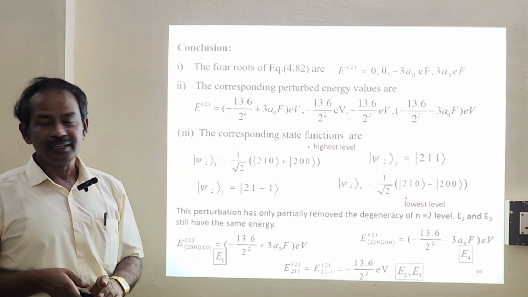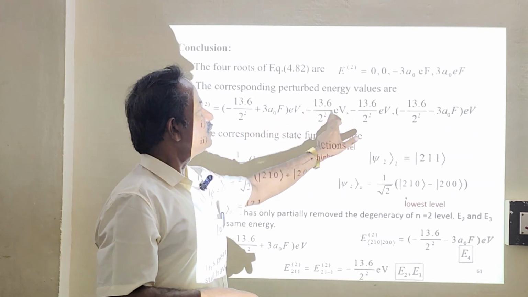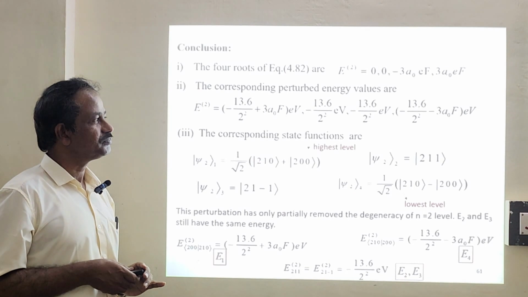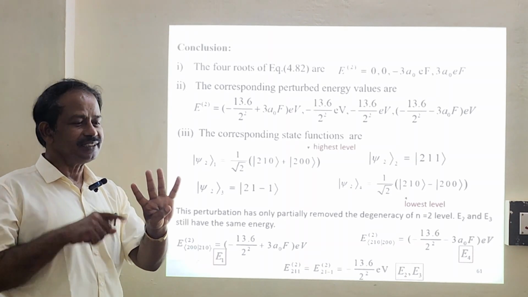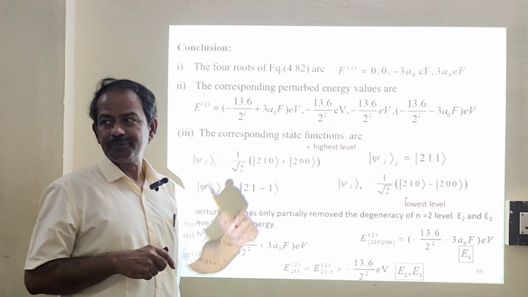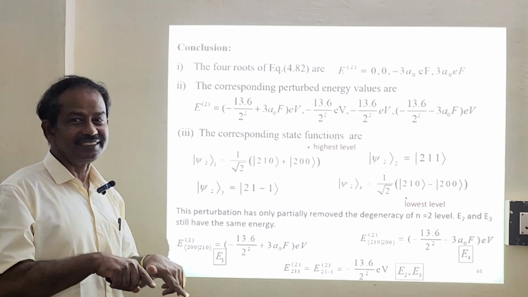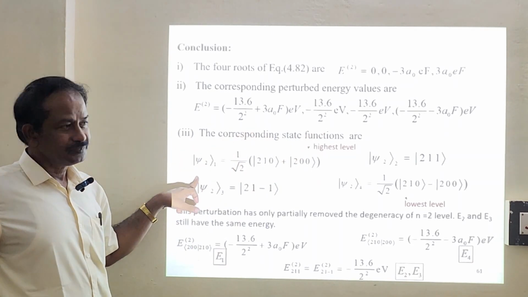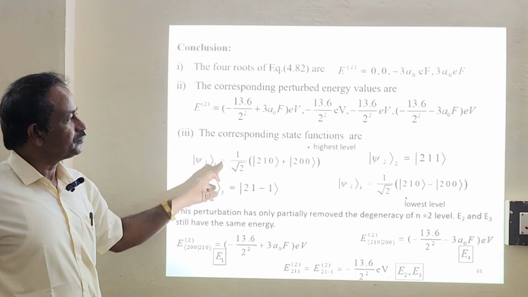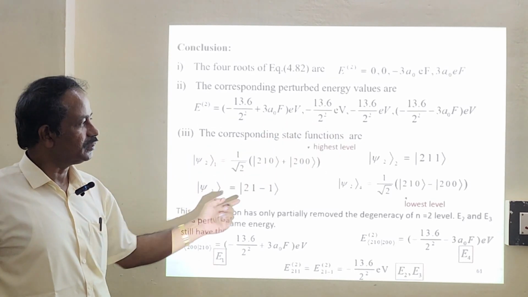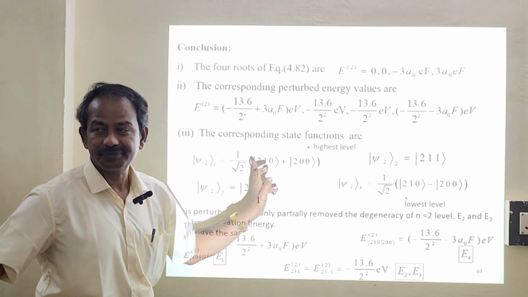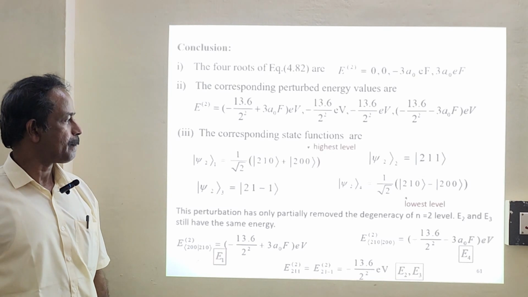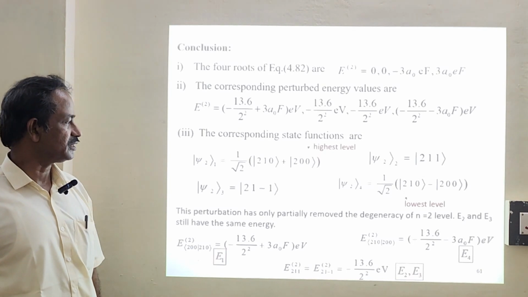So all the 4 energies. Look at these two energies, they are the same. These two energies are different. So out of all 4 energies, 2 energies are the same. Again they are degenerate. The corresponding state functions are, for the first one, the second one, third one, and fourth one. They are linear combinations. This will be the highest level, and that will be the lowest level. Corresponding wave functions, state functions are.